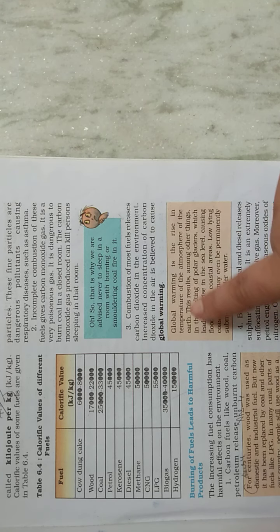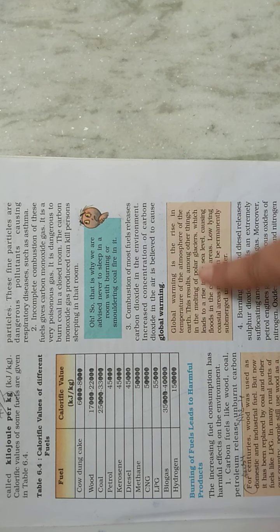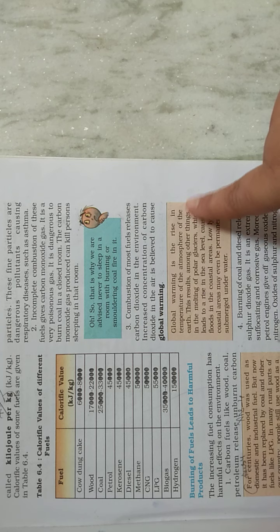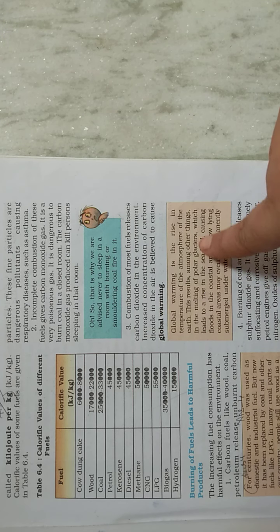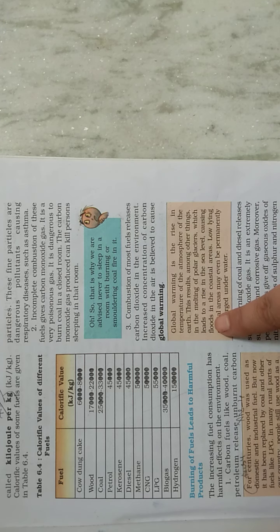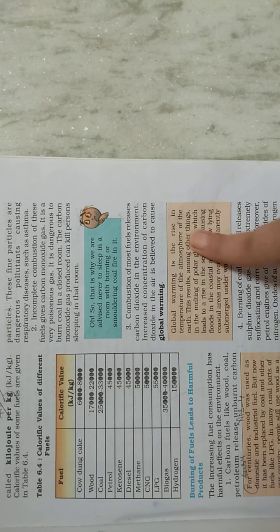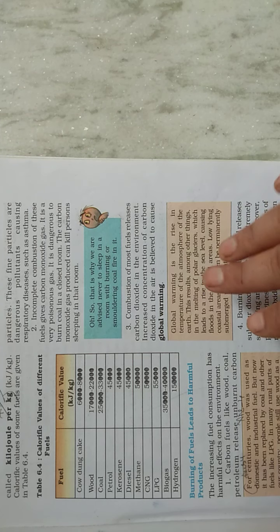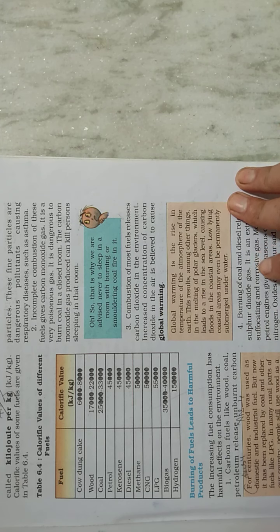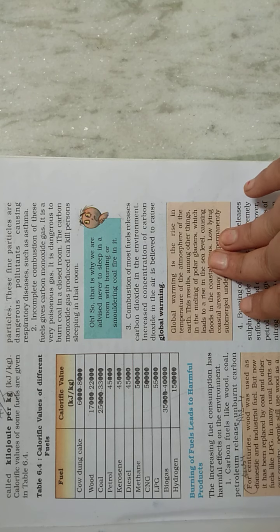When the temperature of the atmosphere rises, among other things, the polar glaciers melt, which leads to a rise in the sea level. If the temperature increases, the polar glaciers will melt, and this results in the rise of the sea level.